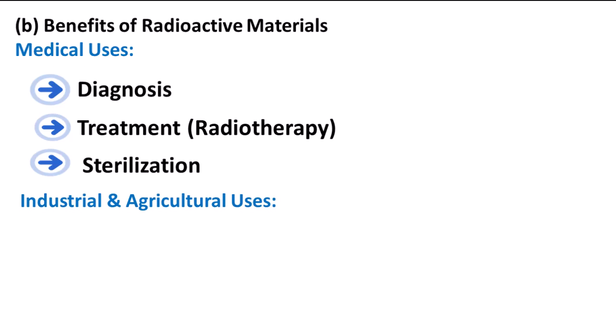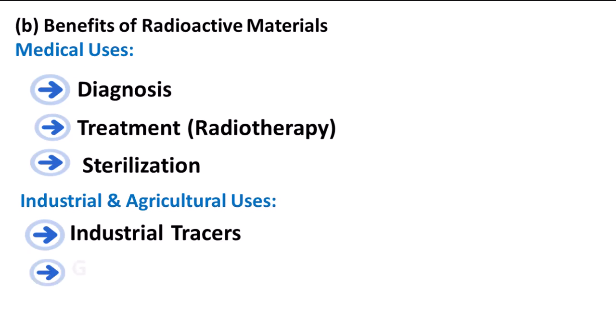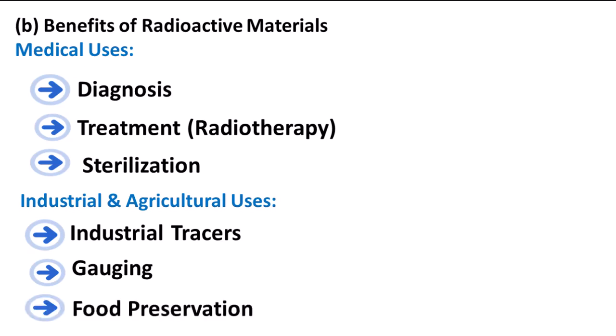Industrial and agricultural uses. Industrial tracers are used to find leaks in underground pipes. A radioactive substance is added to the fluid, and detectors on the surface can find where the radiation is leaking out. Gauging is used in factories, e.g. in a paper mill, to check the thickness of materials. A source and detector are placed on opposite sides. If the material is too thick, less radiation gets through. Food preservation: irradiating food, like fruit or meat, can kill bacteria and pests, extending its shelf life without making the food radioactive.